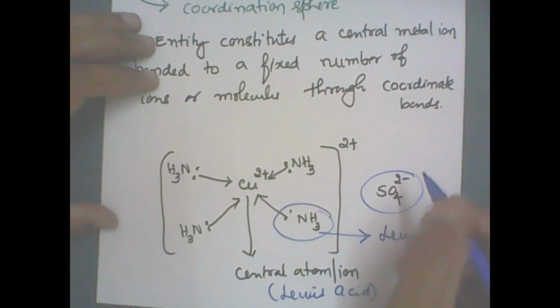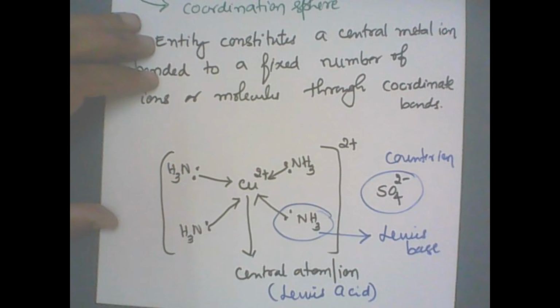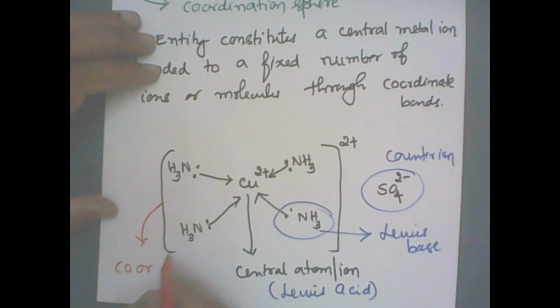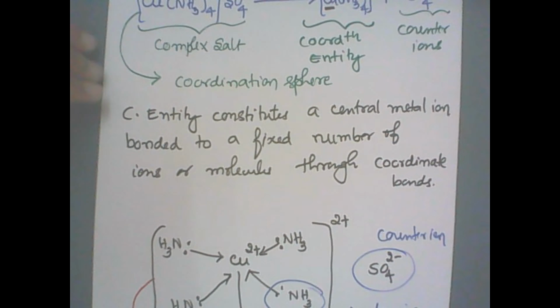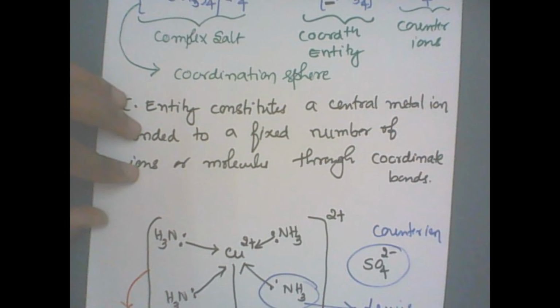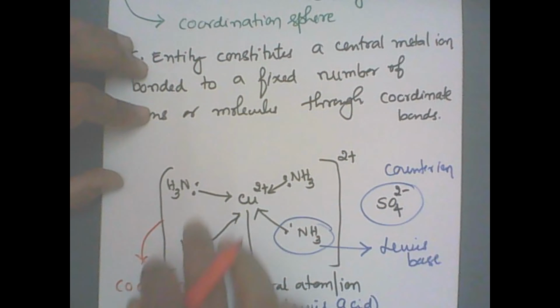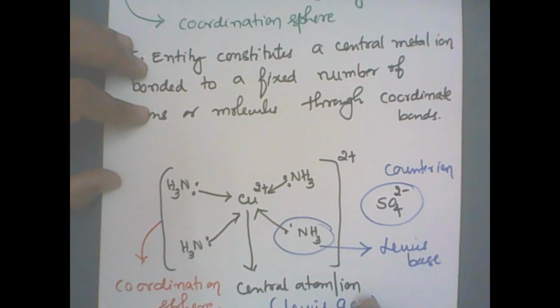And sulfate is the counter ion here. We also have got the square bracket. These square brackets are called the coordination sphere. So we have got coordination sphere, coordination entity, counter ion.